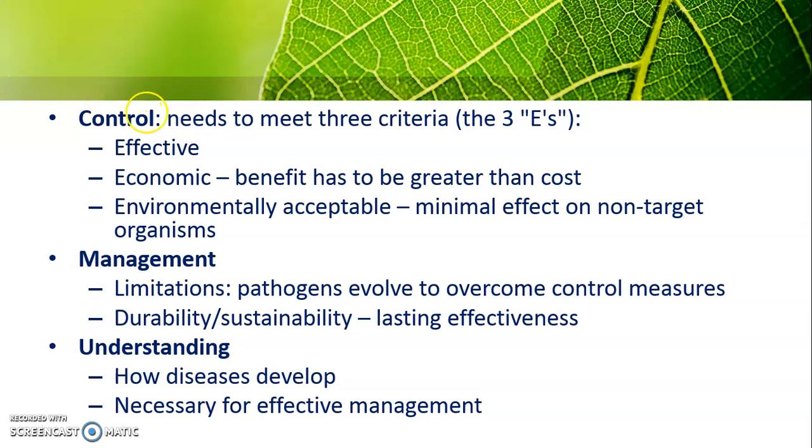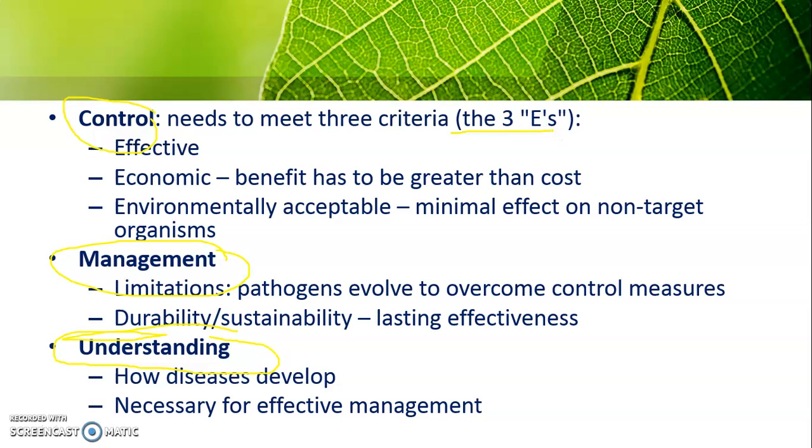These three. Control, we want to control. We want to manage. And also we want to understand. In order to control the plant disease, we have 3 E's.